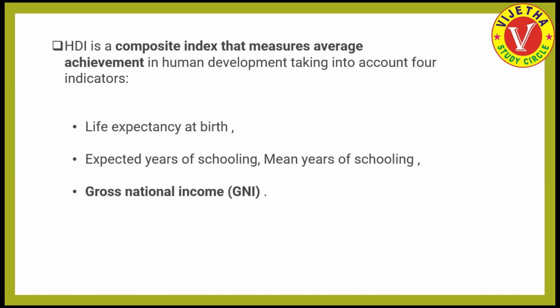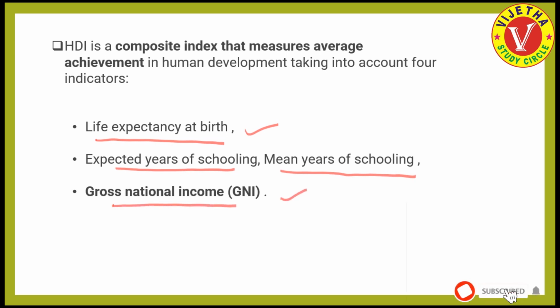And what indicators are taken into consideration to calculate the Human Development Index? Under the Human Development Index, the life expectancy at birth is one of the indicators, and along with that, the expected years of schooling and mean years of schooling are other indicators. The gross national income is another indicator.